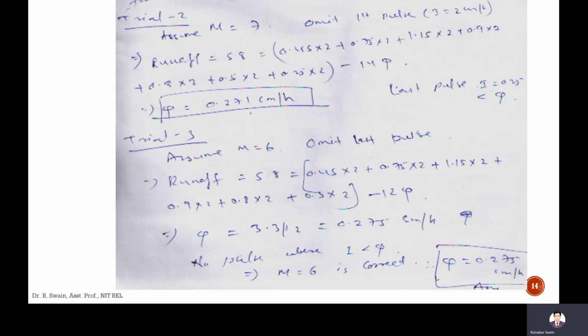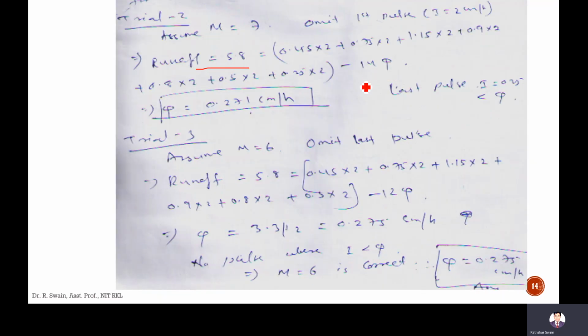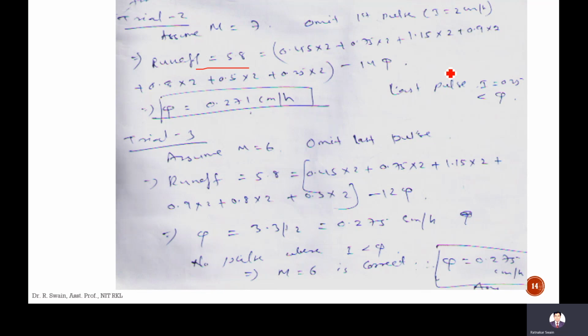For the remaining time steps we repeat this calculation, with runoff 5.8. Again, 0.45 into 2 plus 0.75 into 2 plus 1.15 into 2 and so on, that is I delta T, minus phi delta T, which will be 2 plus 2 plus 2 plus 2 plus 2 plus 2 plus 2, that is 7 times 2, so 14 phi.